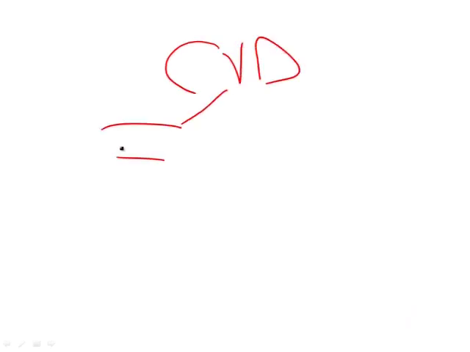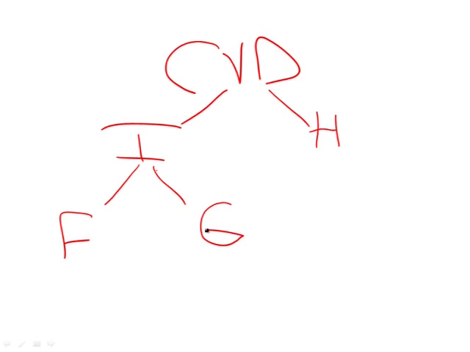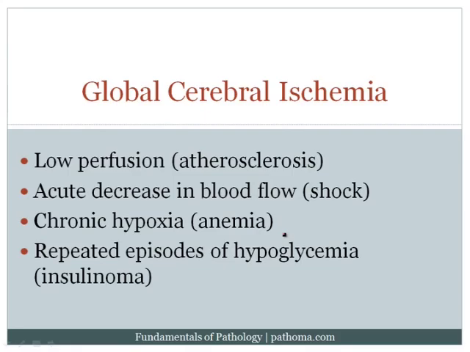why don't we just highlight a paradigm. So here's cerebrovascular disease, and of course it can be due to ischemia or it can be due to hemorrhage. Now, when you have ischemia, that ischemia can be focal, or it can be global. And by focal we mean that it involves a region of the brain, and by global we mean that it diffusely involves the entire brain. And so global is called global cerebral ischemia, and that's what your text is referring to here.